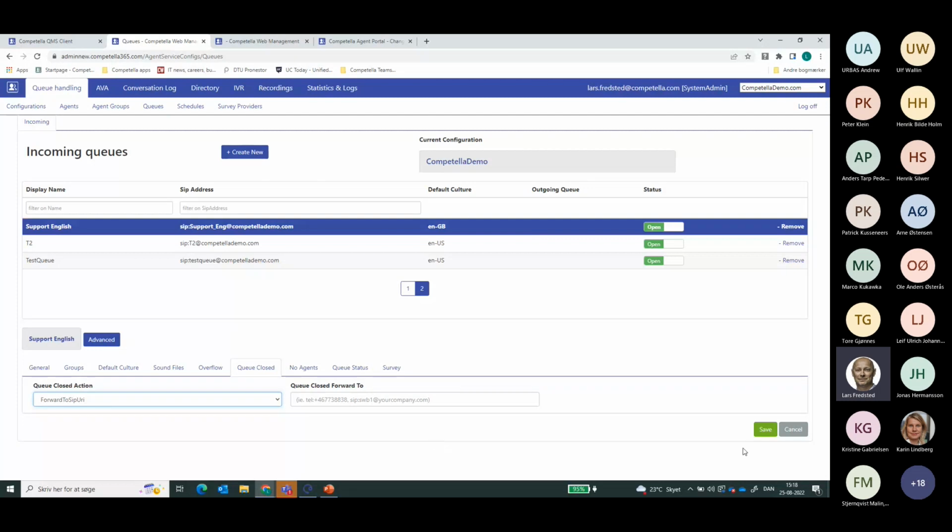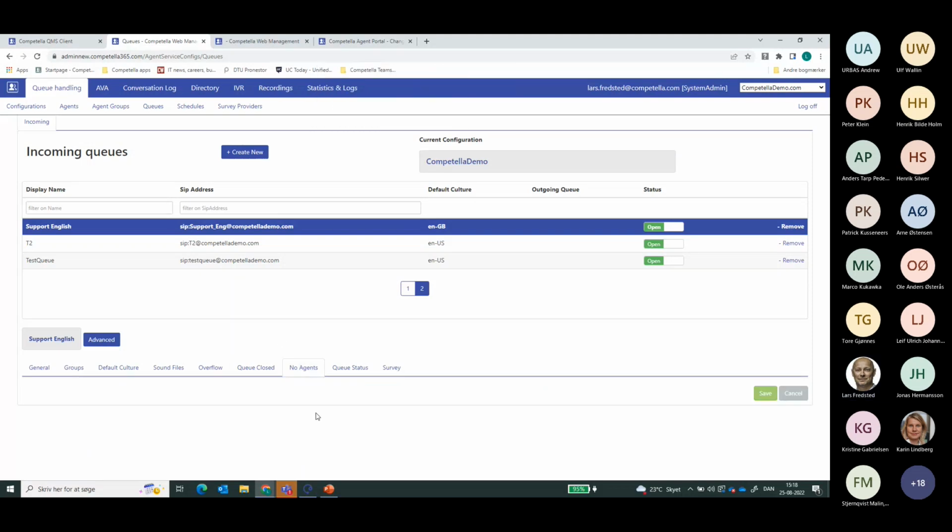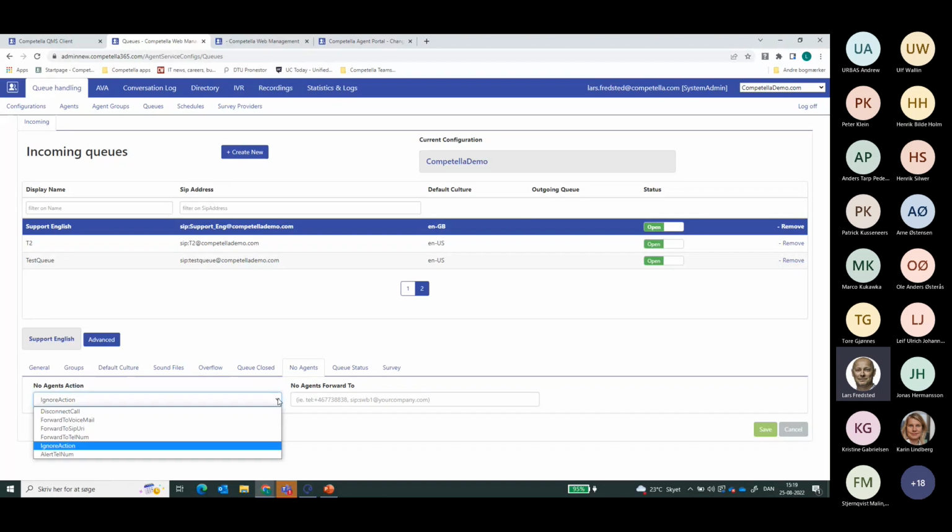And when you say save, calls will go to that particular destination. If no agents are logged on to the individual queue, what happens then? Here you have the ability to choose where calls should go based on that.